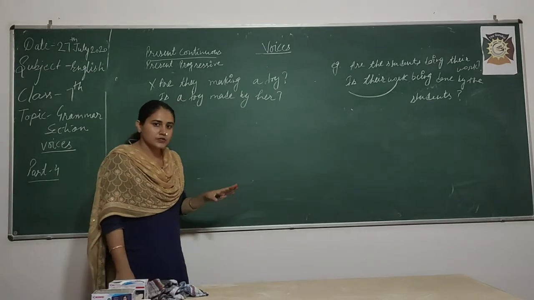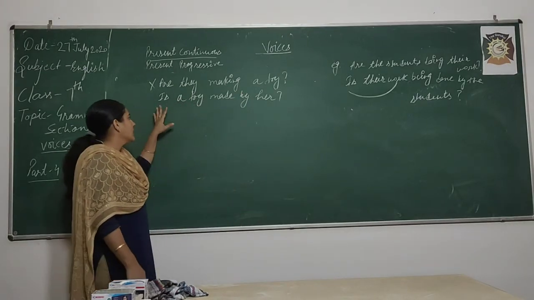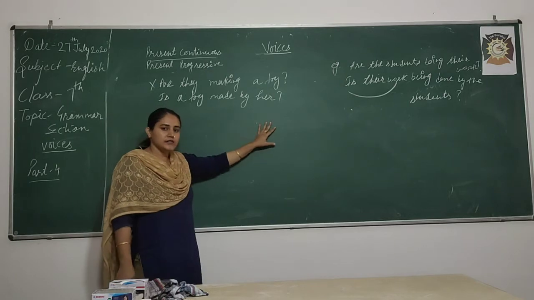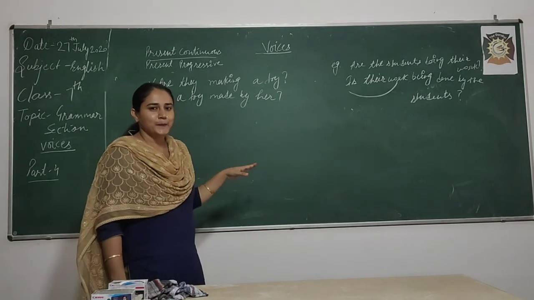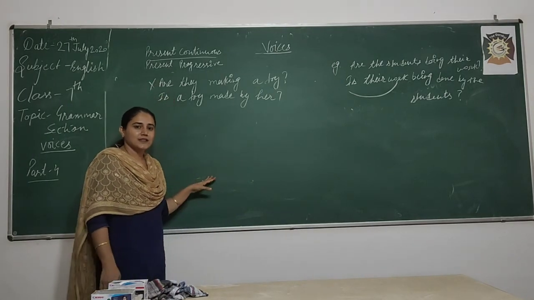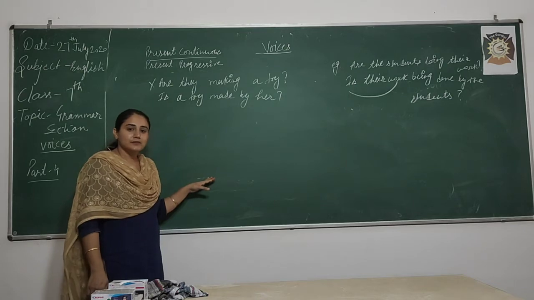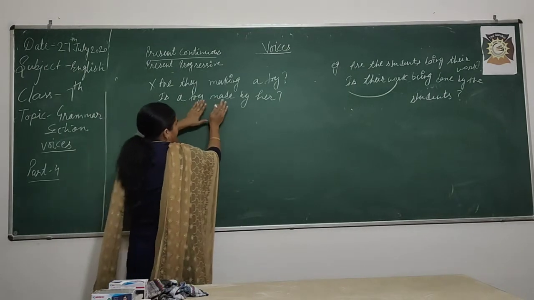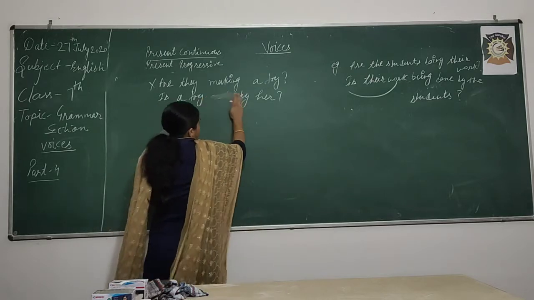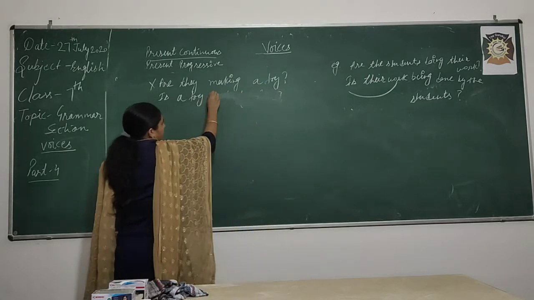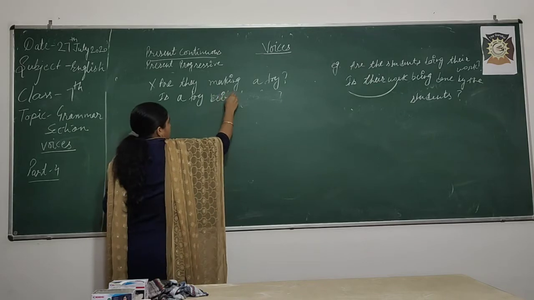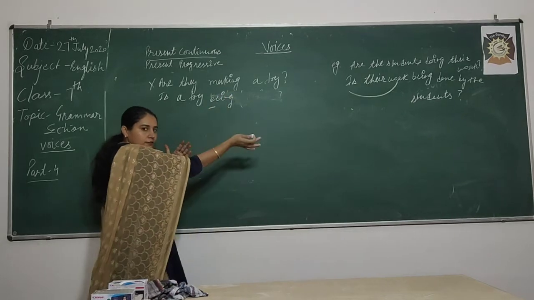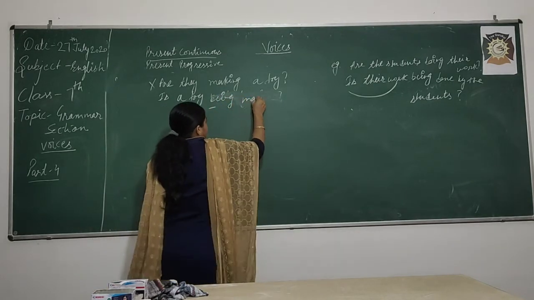This is your active voice, and I change this: Is a toy made by her? Is this sentence correct or not? This sentence is wrong. So, what will come? Is a toy, before made, we forgot to write being. Is a toy being, then third form made